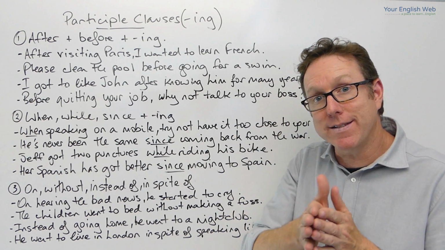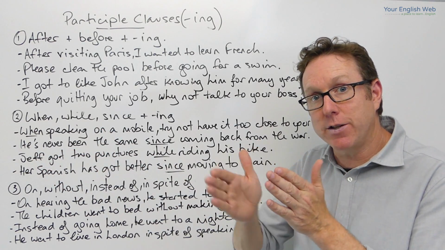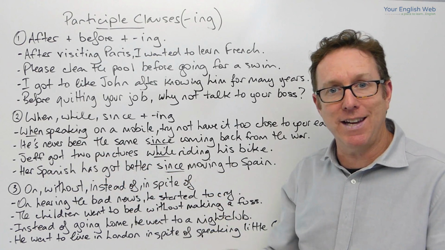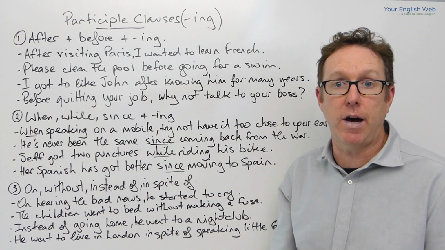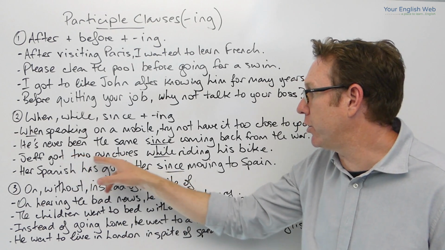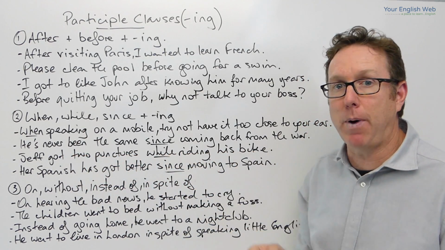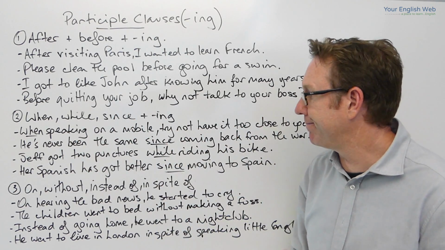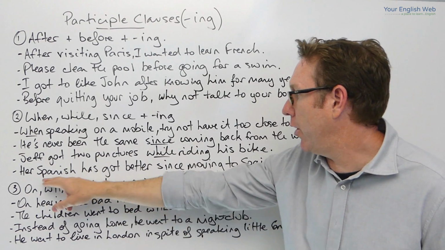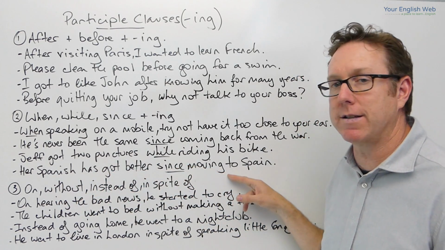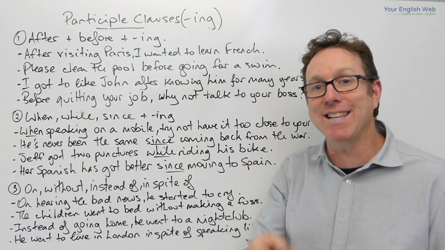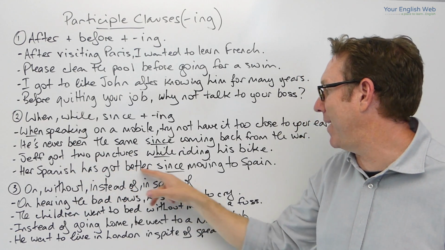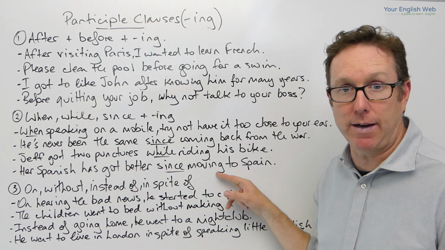And with while, we can see that there's a longer action that is interrupted by shorter actions. So Jeff got 2 punctures in his tyres. A puncture is when your tyre goes flat. So he got 2 punctures while riding his bike. So riding his bike, boom, boom, the 2 punctures, okay? And again here with since, her Spanish has got better since moving to Spain. So she moved to Spain and since then her Spanish has got better.